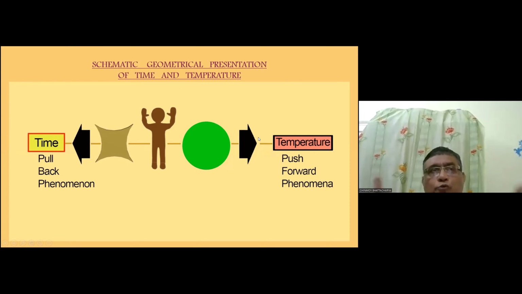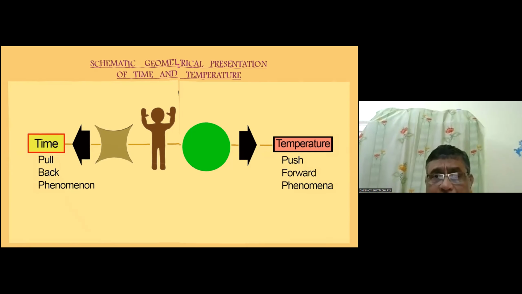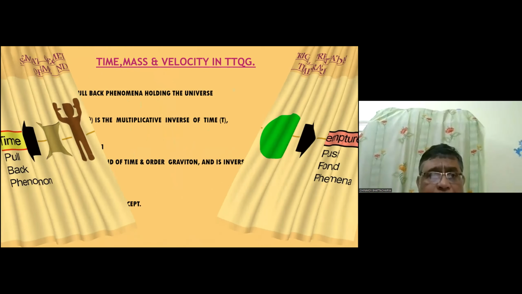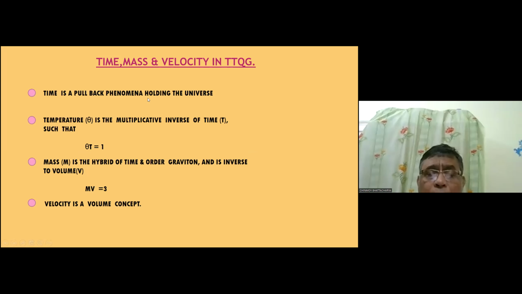Now if we consider two variables x and y, and if the product of x and y is unity, then x and y are called multiplicative inverses of each other. So here temperature and time are multiplicative inverses of each other. It is very clearly shown. When temperature and time are multiplied, it gives the result of unity. So what is coming out ultimately is that time is a pullback phenomenon holding the universe, temperature is the multiplicative inverse of time, and mass is the hybrid.